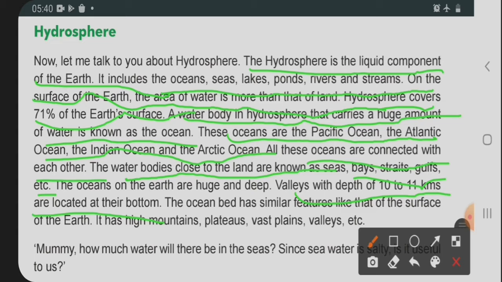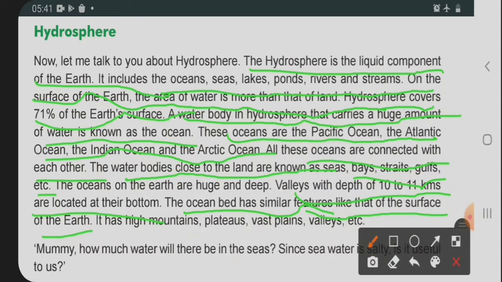Inside the sea level also there are valleys, 10 to 11 kilometers deep. Wherever we see the ocean or the sea, it is very deep, and that is why we can see the steamers and the big ships going on from there.